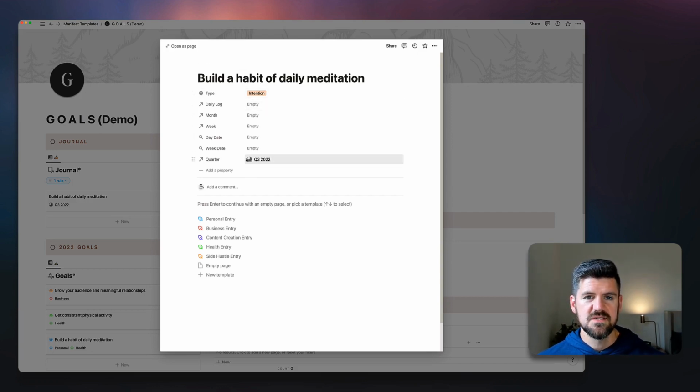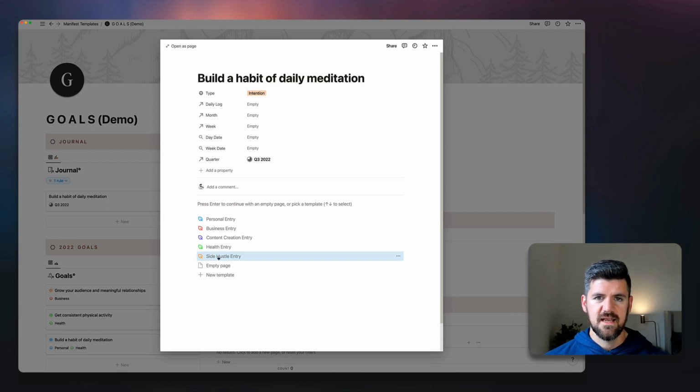Here you'll notice that this is already preset to the third quarter because of that filter. So we don't really have to edit anything there. And then in the template, we have these categories, which I would definitely suggest reviewing and defining.